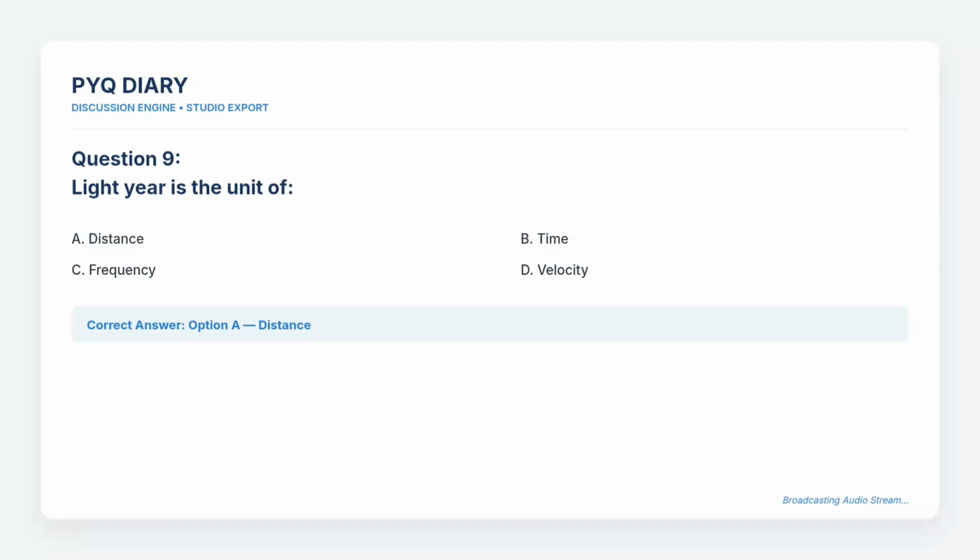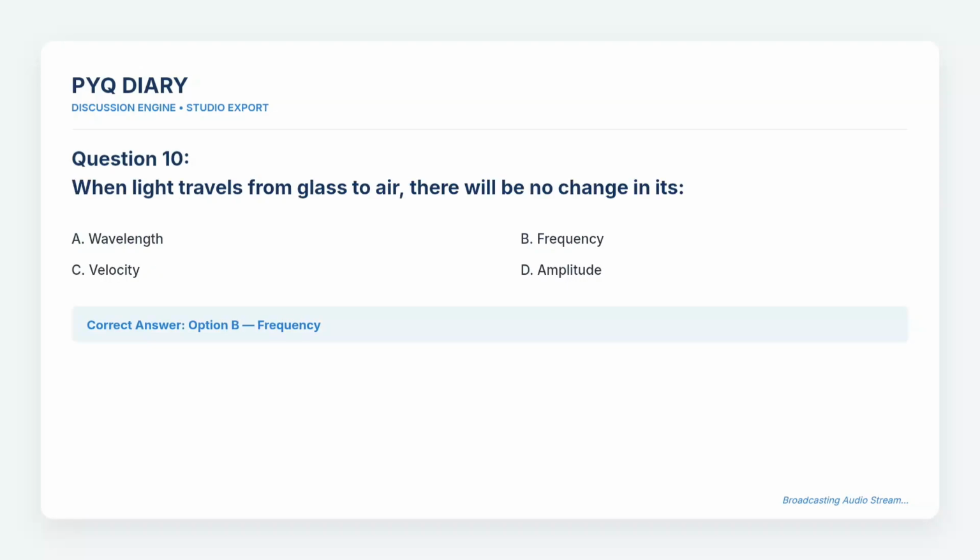Question 9. Light year is the unit of. The choices are A. Distance, B. Time, C. Frequency, and D. Velocity. The correct answer is option A. Distance. Question 10. When light travels from glass to air, there will be no change in its. The choices are A. Wavelength, B. Frequency, C. Velocity, and D. Amplitude. The correct answer is option B.